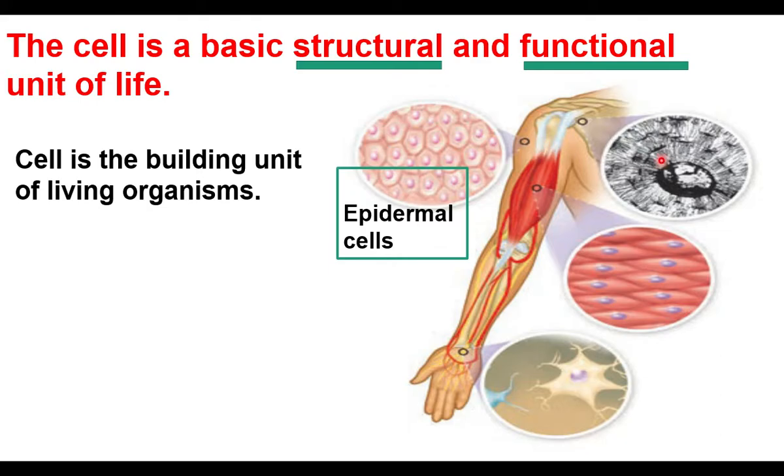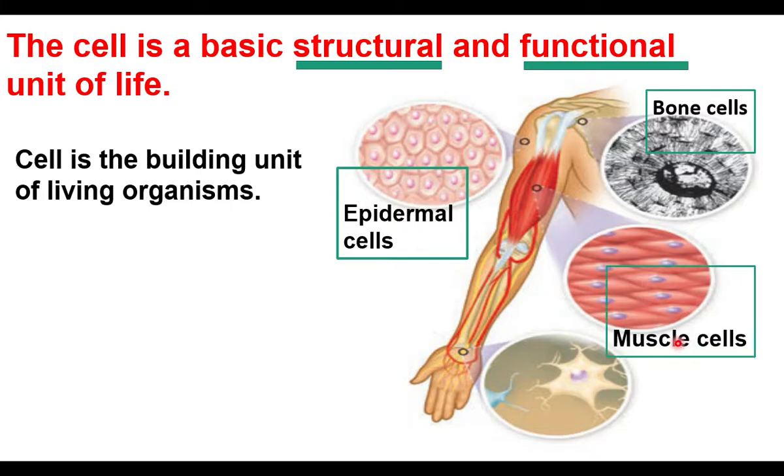Inside the hand, bone is there. Bone is made up of bone cells. And the muscles are there in the hand. Muscle is made up of muscle cells. When we have to do different work with the hand, the command comes from the brain. The command or information comes from the brain, that is carried by nerve cells. So nerve cells are functioning, muscle cells are functioning, bone cells, all the cells are functioning, so that our hand is functioning. So we can understand that the cells are the functional unit.